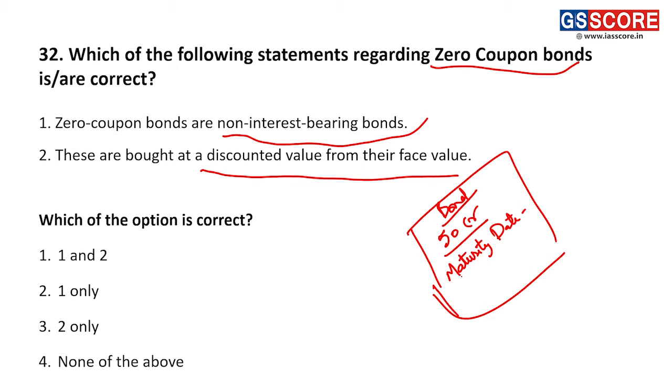Let us say the maturity date of this bond is 31st of March 2026. Since right now we are in 2023, this bond will attain 50 crore rupees value after almost 3 years and 2 months. Hence, anybody who is going to purchase this bond today will not pay 50 crore for it, because its current value is not 50 crore.